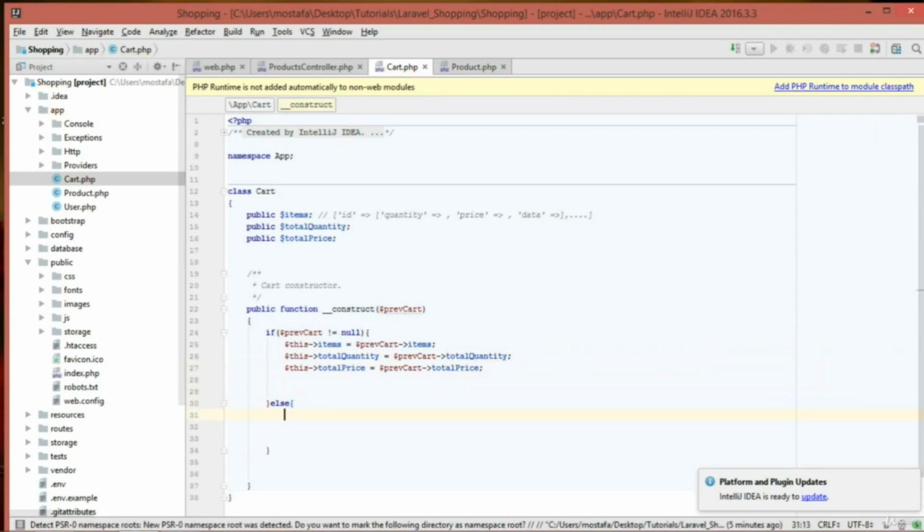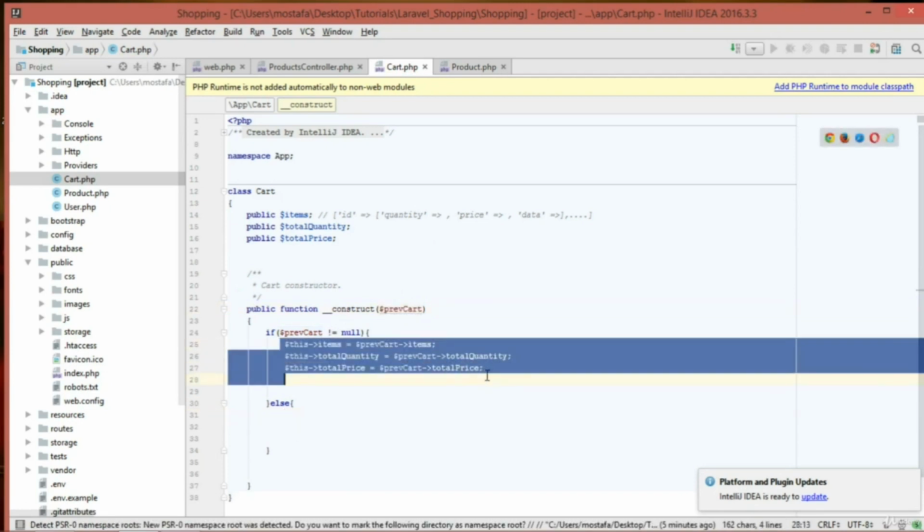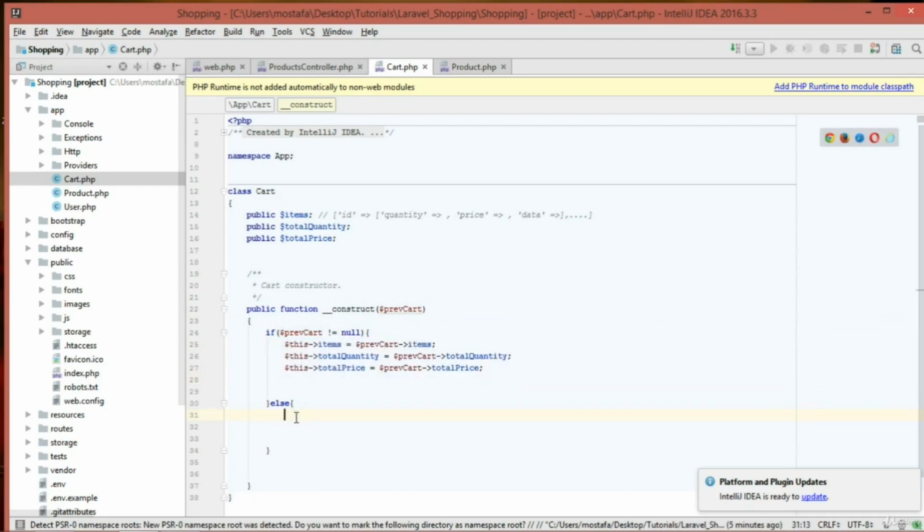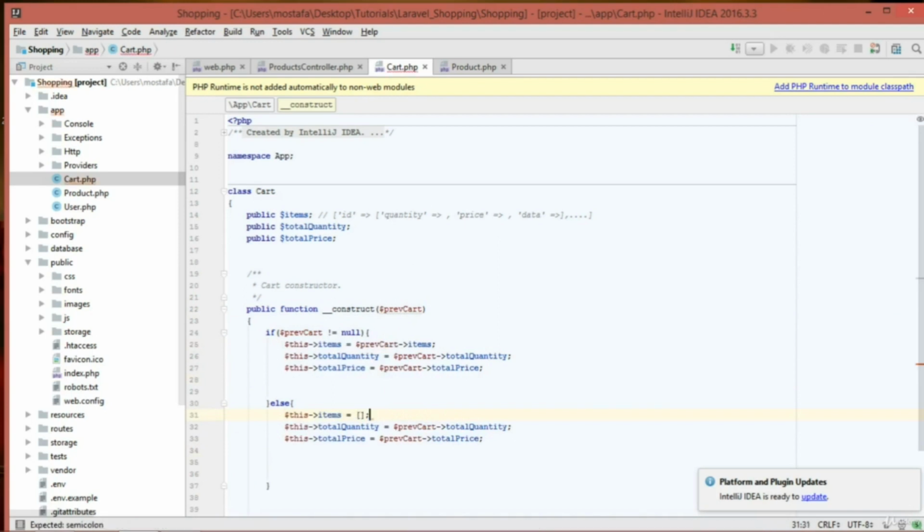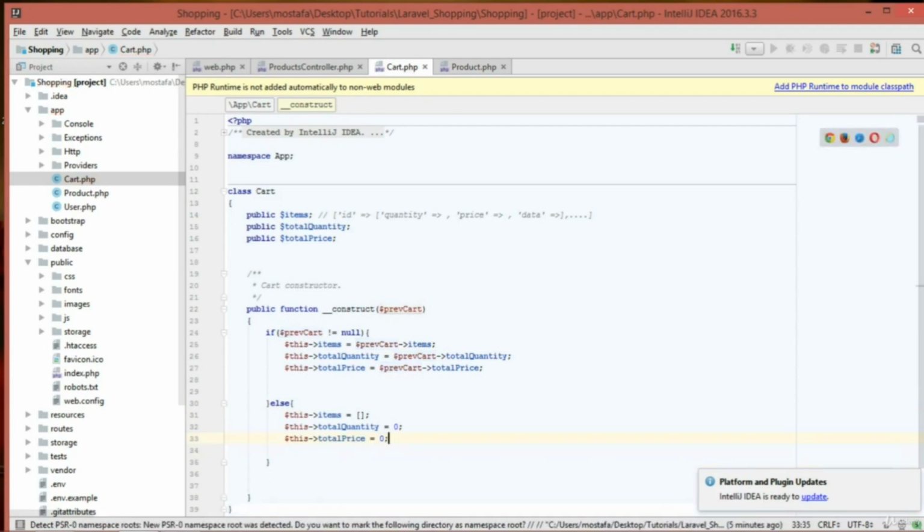Now, if the cart is empty, which means that the user is going to add the first item to the cart, we are going to initialize these with 0, with nothing. So the items is going to be just an empty array. And the total quantity obviously is 0, there are no products inside our cart, and the total price obviously is 0 as well.